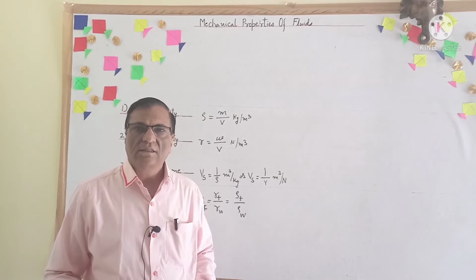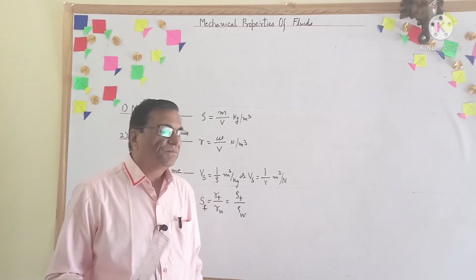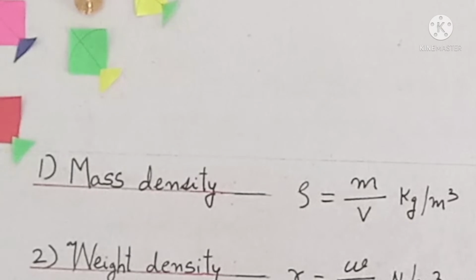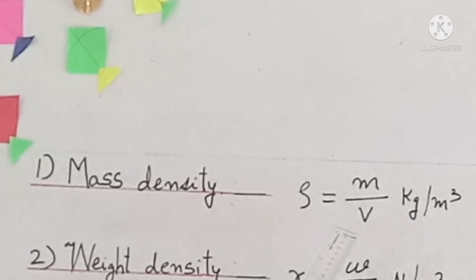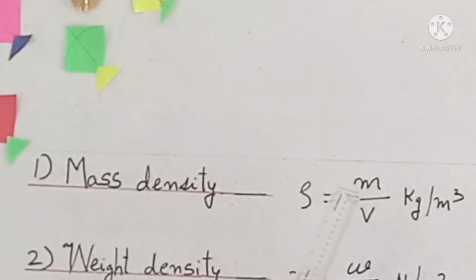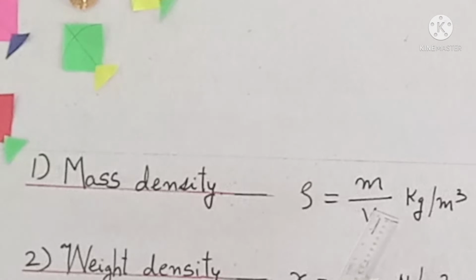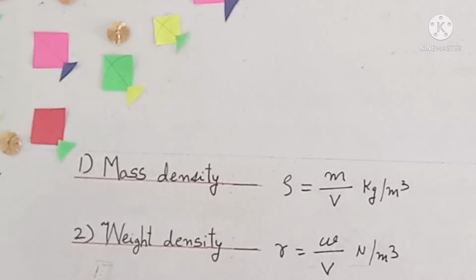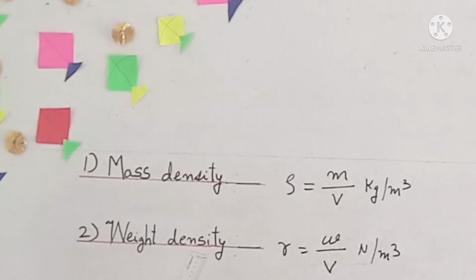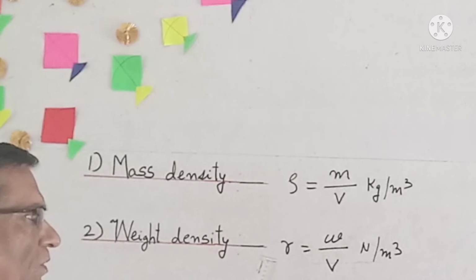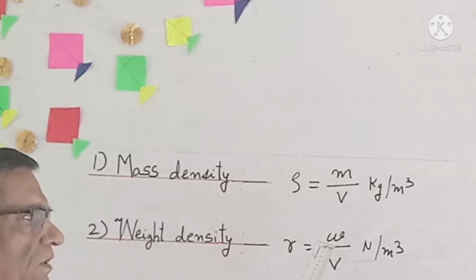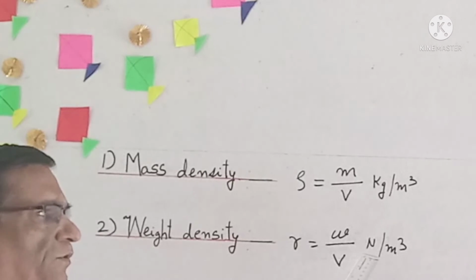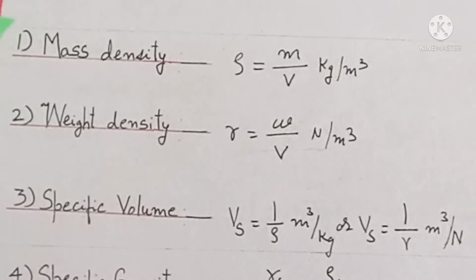Now let us revise these definitions. First, mass density, that is mass per unit volume. So rho is equal to m upon v and its units is kg per meter cube. Second is weight density, that is weight per unit volume. So gamma is equal to w upon v and its units is Newton per meter cube.